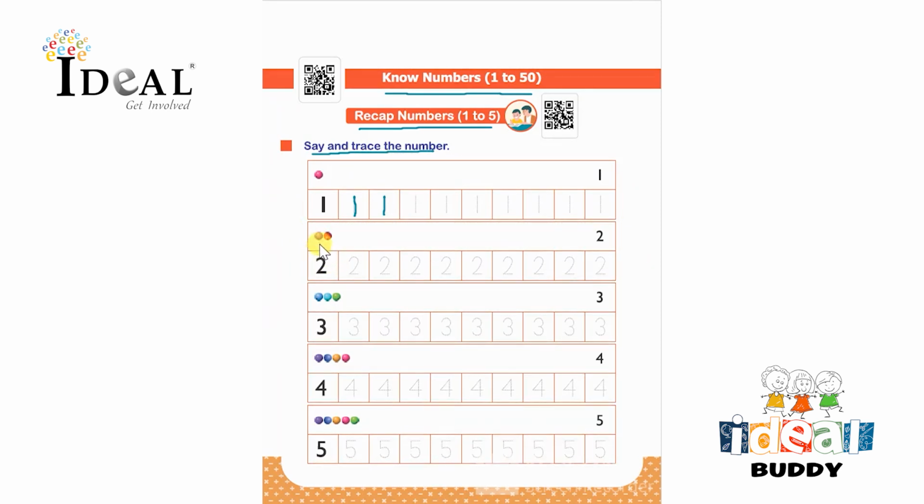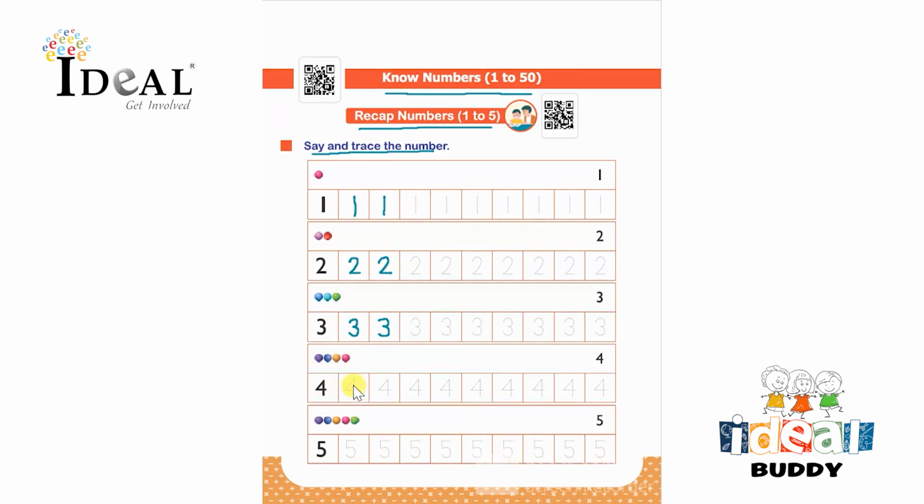After that, here there are two objects. So they have to say 2 and then trace 2 like this, and then they have to complete this whole row. After that, there are 3 objects here. So here the number 3 is written and they have to trace number 3 and complete this whole row by doing the same.